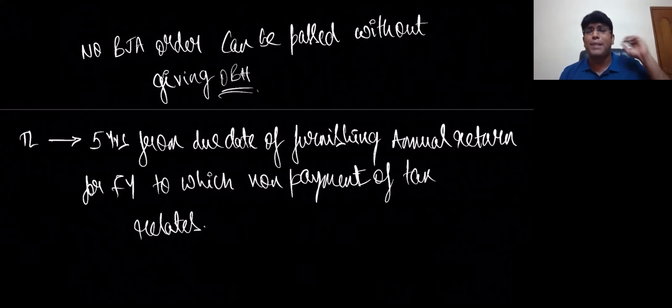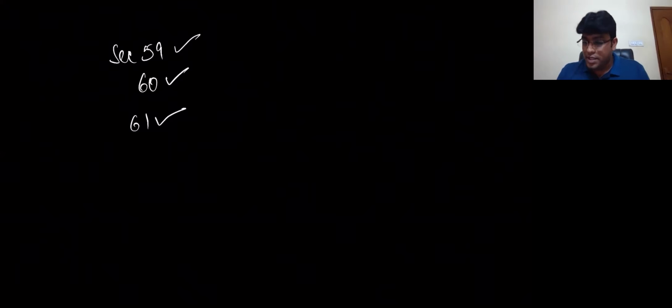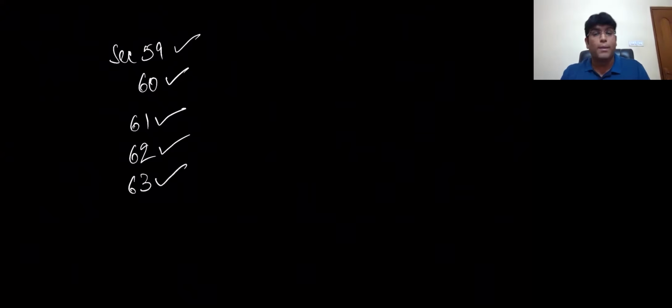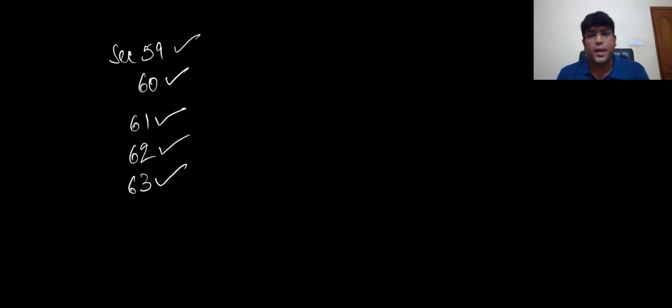This 5 years point is same like section 62, where we learnt about BJA for non-filers. 63 talks about BJA for unregistered persons. So friends, finally, what we have done so far? We completed the story of section 59, which deals with the concept of self-assessment. 60, provisional assessment. 61, scrutiny of returns. 62 talks about BJA for non-filers, 63 talks about BJA for unregistered persons.